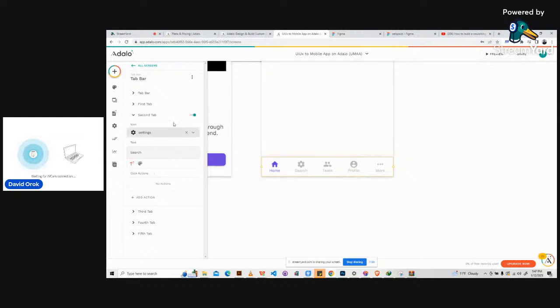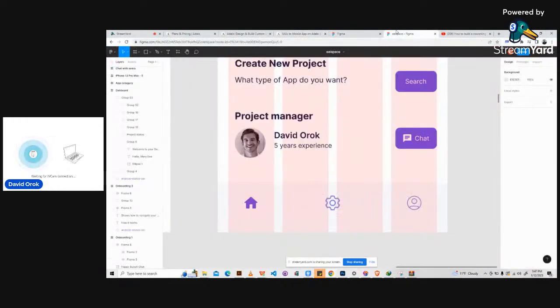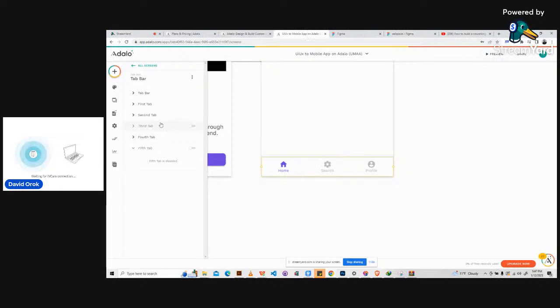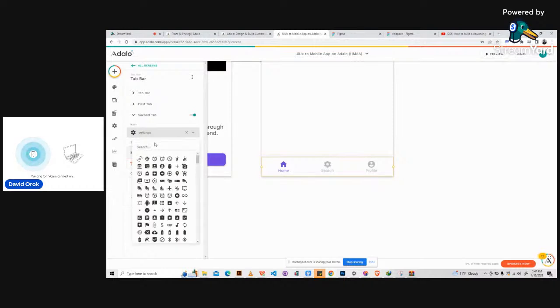Nice. And then let's turn off the third tab. Then let's turn off the fifth tab, right? Okay, so we already have three now. So this profile, yeah, because that's how it was here. Let's come back here to the second tab. Let's search again for settings, in case we see something even better. No, we just have only one. This is it. So let's say outline. It's not working. Okay, so let me show you something really quick.